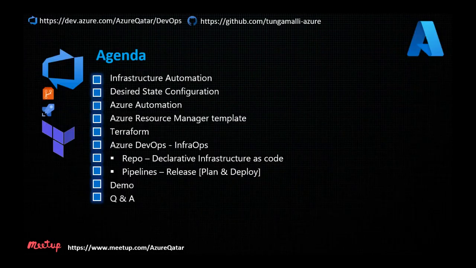Today's agenda: the infrastructure automation. What is infrastructure automation? And the desired state configuration, Azure Automation. What are ARM templates, and what is Terraform, and how Azure DevOps supports infra ops, repos and pipelines, and how we are going to create the first pipeline, the release pipeline, to deploy the Azure infrastructure using Azure DevOps. This is the agenda today.